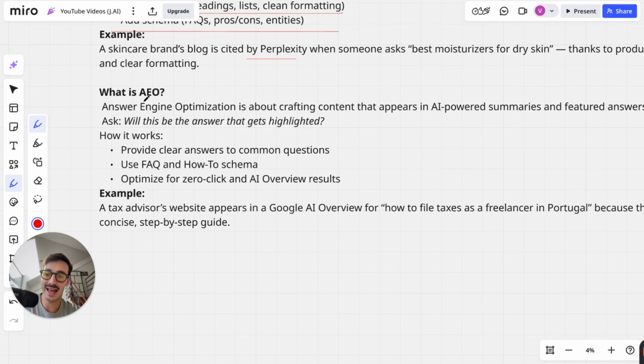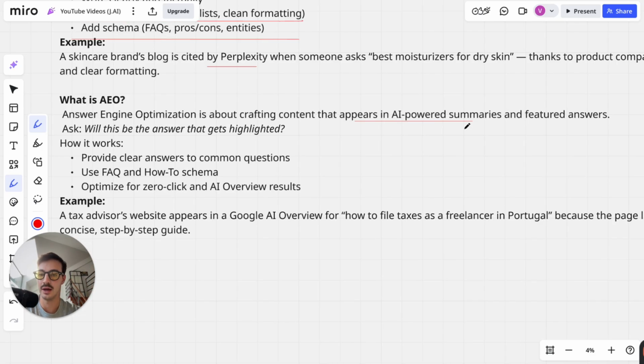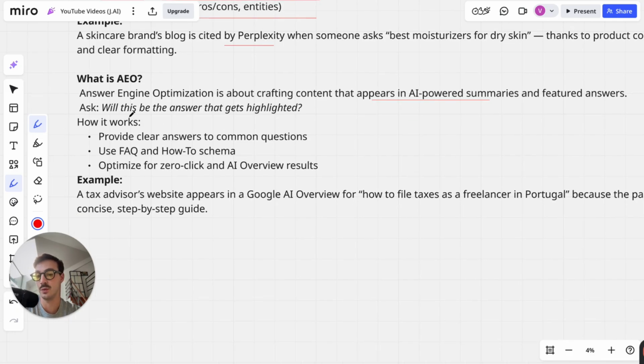And then finally, AEO, Answer Engine Optimization, is about crafting content that appears in AI-powered summaries and featured answers. Like the Google AI overview, not the AI mode. And ask yourself, will this answer get highlighted? Stuff like how tall is the Eiffel Tower, or can dogs eat strawberries? All this stuff appears in Google's AI overview, not the AI mode, which is different, by the way.